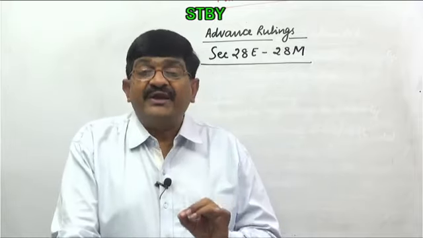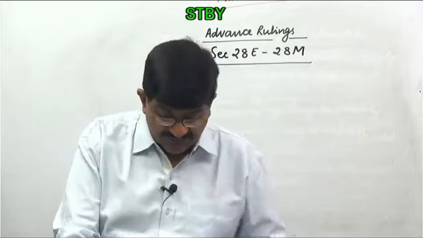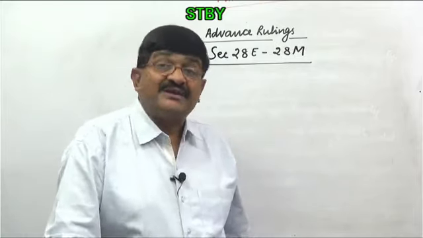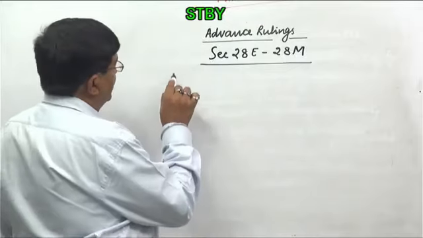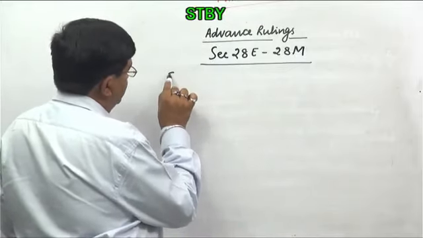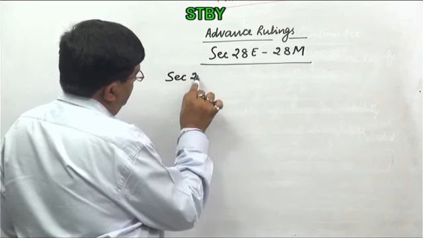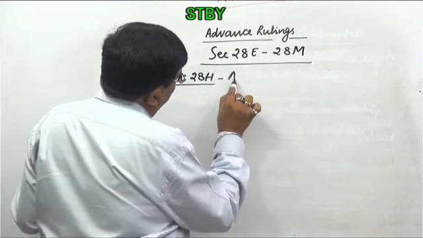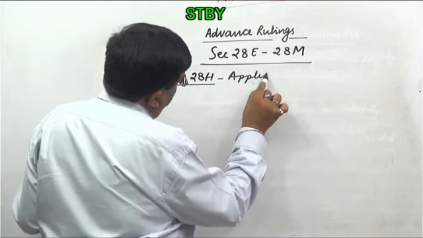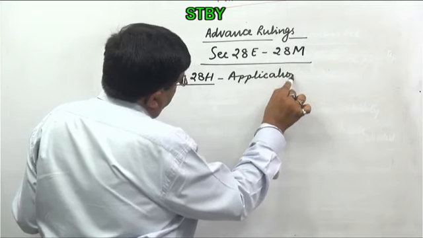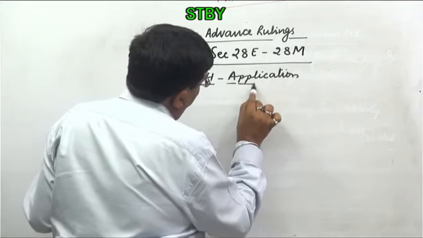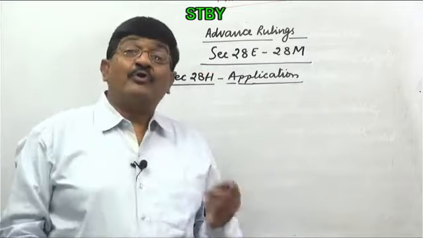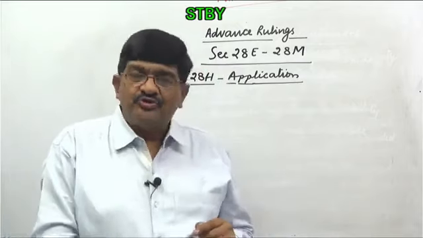28H, this is very important section, and actually if I tell you correctly, this is the crux of the entire chapter. Application for advance ruling. Which are the subject matters? Section 28H. Application. When the application should be made? Before the taxable event takes place. On what subjects which are defined here under subsection 2, right?